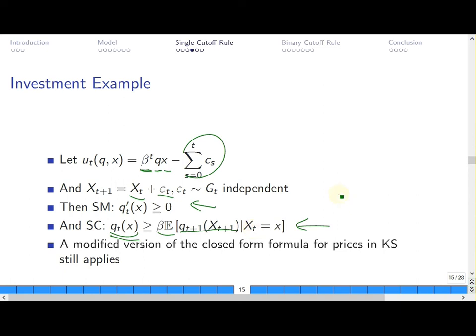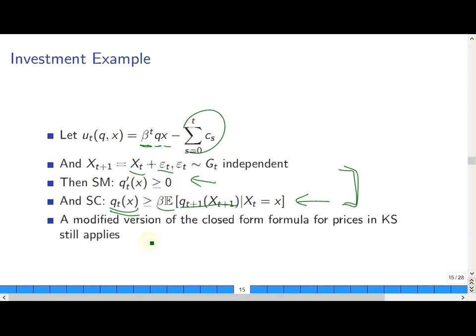So what the main theorem says is if these two conditions are satisfied, then all the single cutoff rules are implementable. And also, if all the single cutoff rules are implementable, then these two conditions must be satisfied. Note that the converse is not that strong because it's not a necessary condition for implementability of each one of the single cutoff rules. But if all of them are implementable, then these two must be satisfied. And also, a modified version of the closed form formula for the prices in the Cruz and Strack paper still applies.